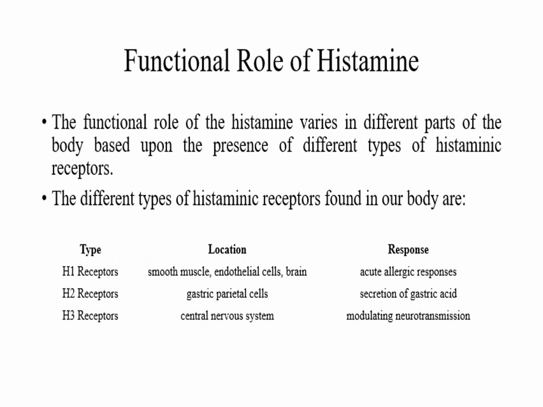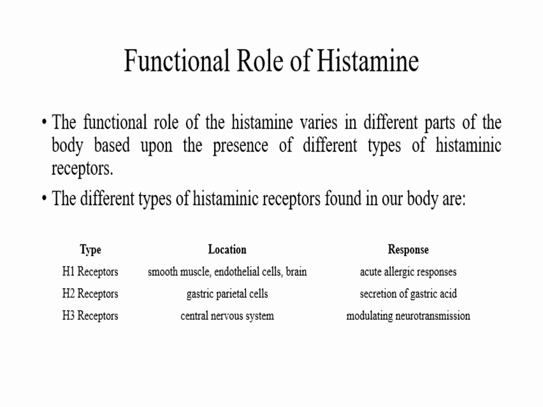Functional role of histamine. Like other autocoids, histamine also has a protective function in our body. The main functional role of histamine varies in different parts of the body based upon the presence of different types of histaminic receptors. As we already discussed, H1 receptors are responsible for inducing allergic reactions, thus they are present in large quantity in the skin and lungs.